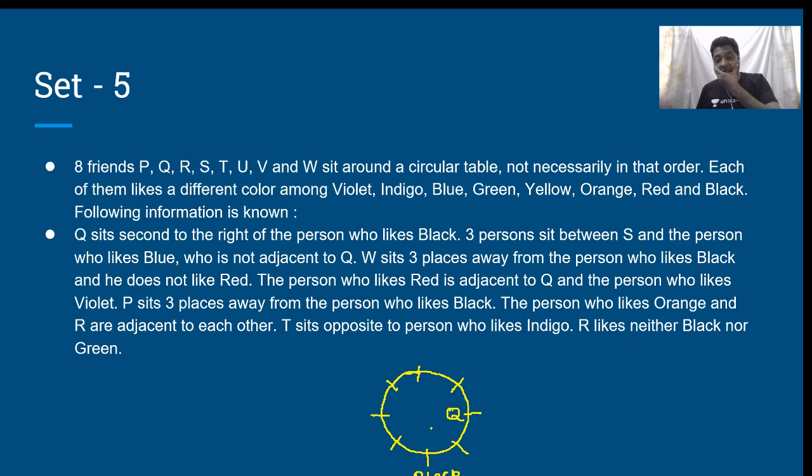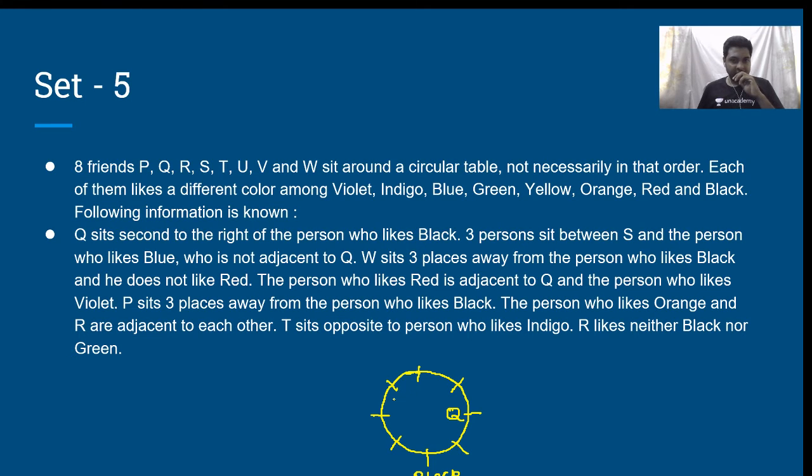That means S and blue are opposite to each other. Many possibilities are there. But blue is not adjacent to Q. That means this cannot be blue, this cannot be blue. Still, I am left with at least 2 possibilities, so I would not go ahead and write it.